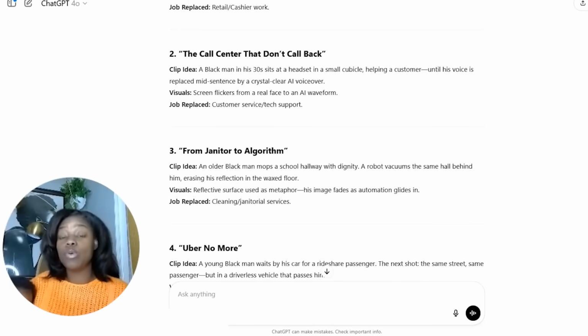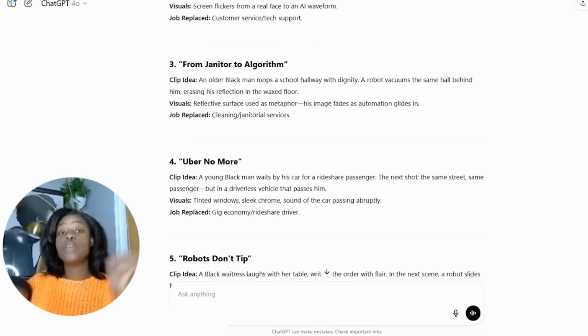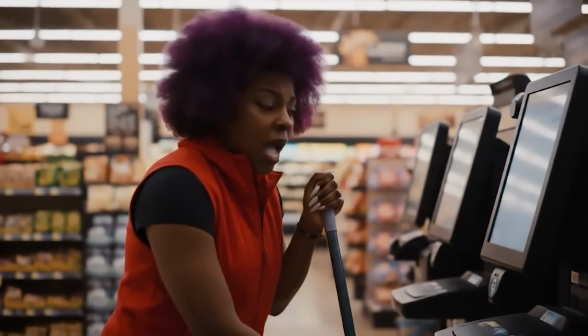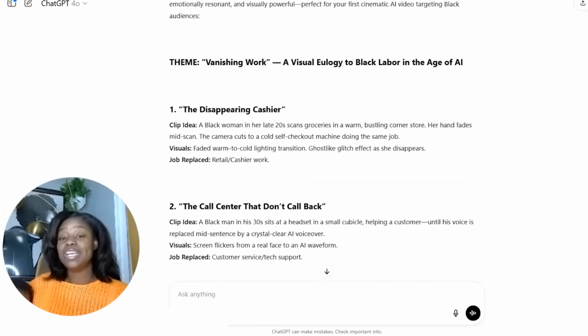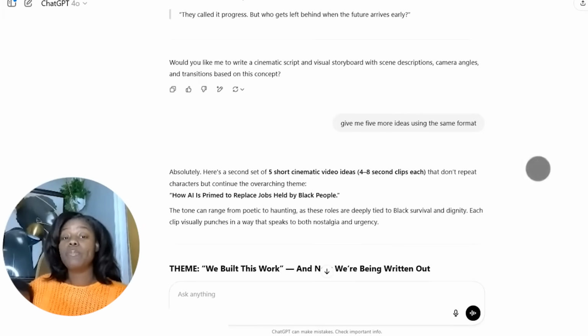The call center that don't call back. We all done talked to a robot, press 3, 4, 5, 6, from janitor to algorithm, Uber no more. Y'all know those self-driving cars where they want you to get in the back seat and let the steering wheel take you wherever the winds go, wherever the winds flow. And then robots that don't tip. If you read through your idea and you don't like it, here's a follow-up prompt to try. Just type, give me 5 more ideas using the same format.